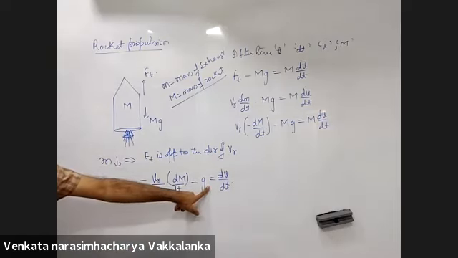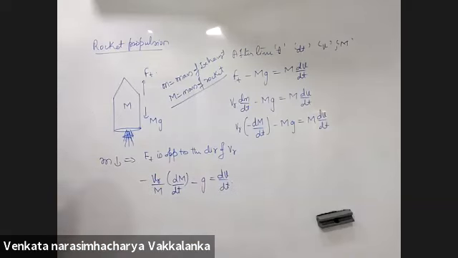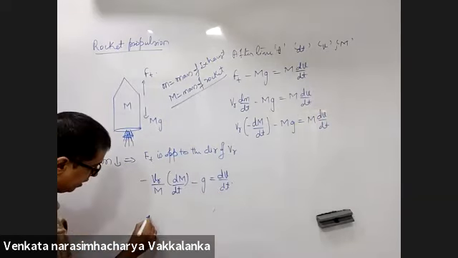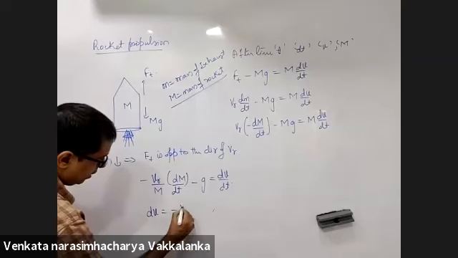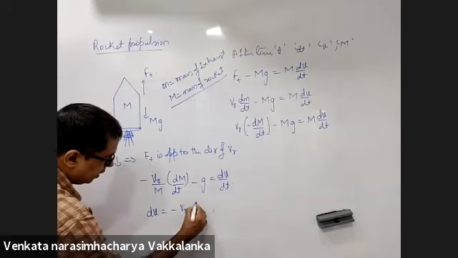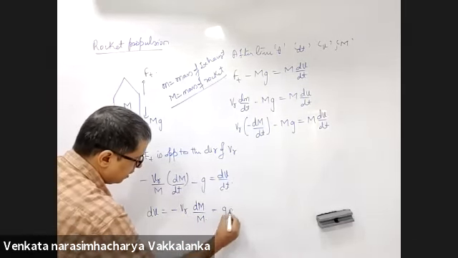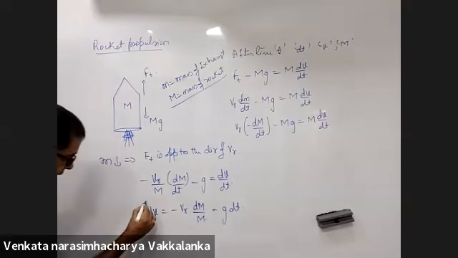Now multiply all throughout by dt and take this to the right. Or keep this here: dv equals minus Vr dm by M minus g dt. What have I done? I multiplied all throughout by dt.